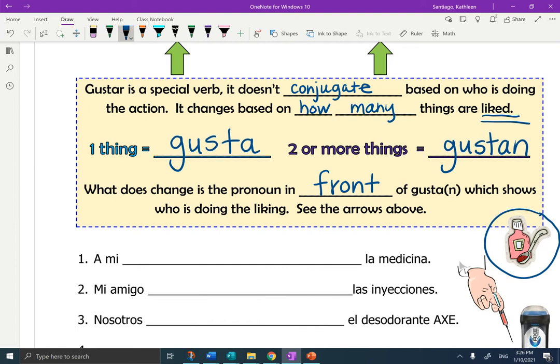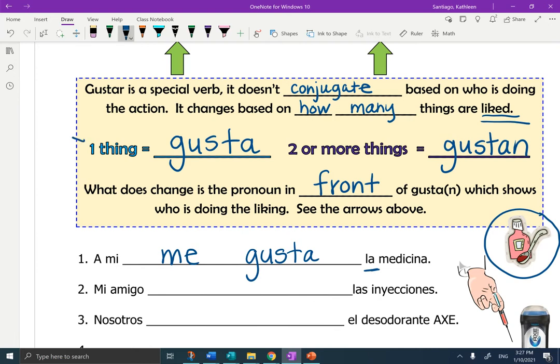Okay, first I'm going to look at medicina. It's la medicina, so it's going to be gusta, not gustan. Okay, now I need to change the pronoun to make sure it reflects me. So, a mí me gusta, oops, not gustan, it should be gusta. A mí me gusta la medicina.